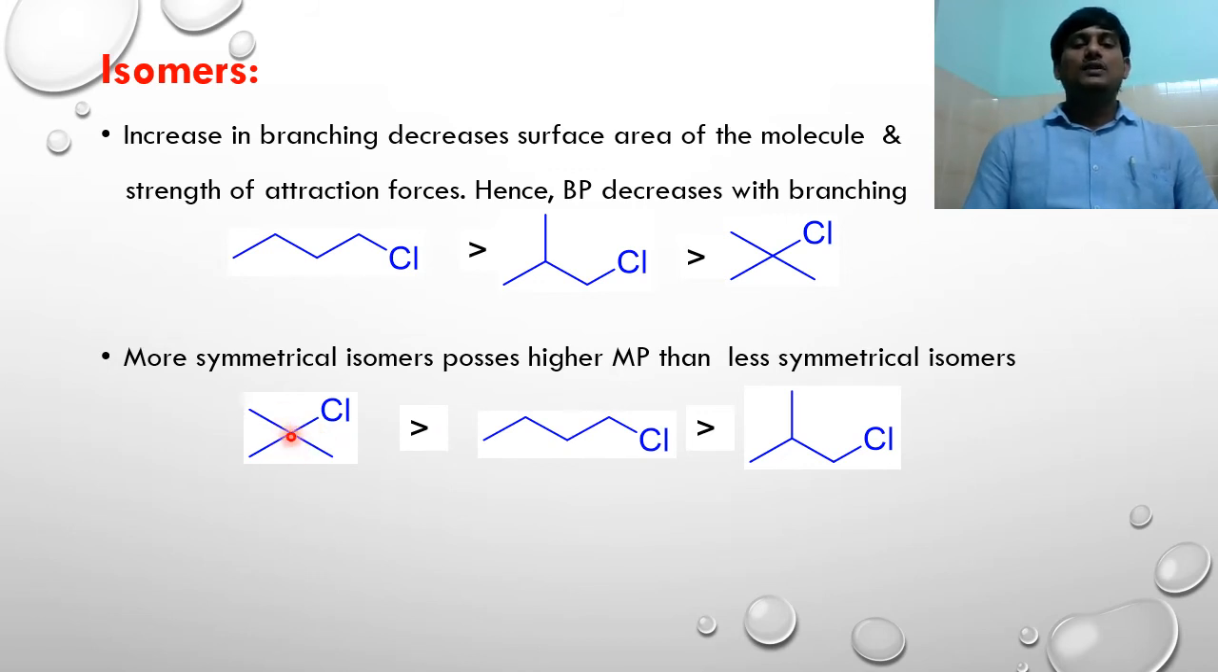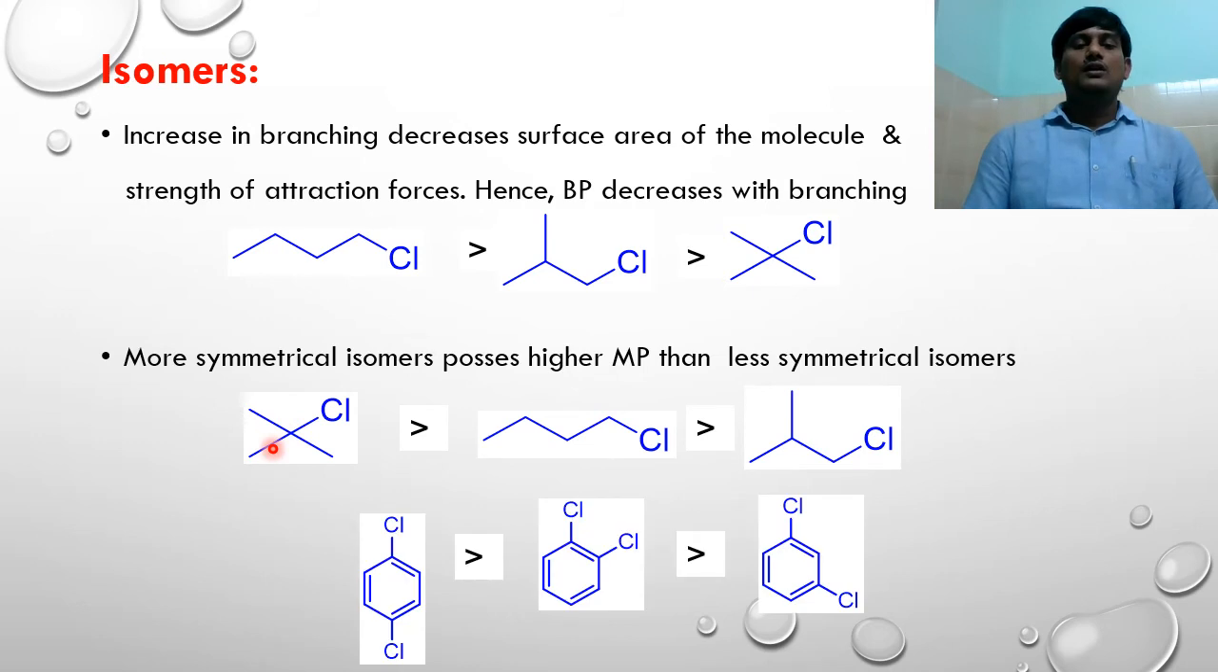Suppose you take dihalo compounds. Para-dichlorobenzene is highly symmetric when compared with ortho-dichlorobenzene and also meta-dichlorobenzene. If you take dichlorobenzene molecules, para-dichloro is highly symmetric. The next one is ortho-dichloro and the next one is meta-dichloro. Hence the melting point order will be para, ortho and meta-dichlorobenzene.